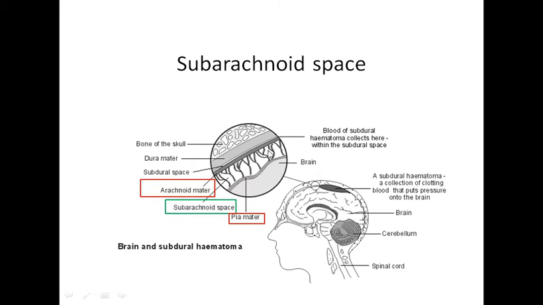This is the magnified picture of this part. The innermost investing layer, which is directly adjacent to the brain tissue, should be the pia mater. Yes, it is pia mater. The layer above the pia mater is the arachnoid mater, and subarachnoid space means below the arachnoid. So this space in between the pia mater and the arachnoid mater is a potential space known as the subarachnoid space.